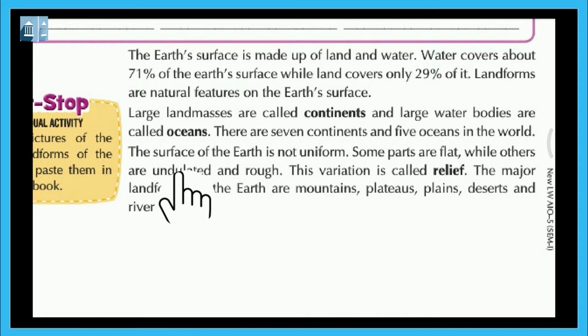The surface of the earth is not uniform. Some parts are flat, while others are undulated and rough. This variation is called relief. The major landforms on the earth are mountains, plateaus, plains, deserts, and river valleys.